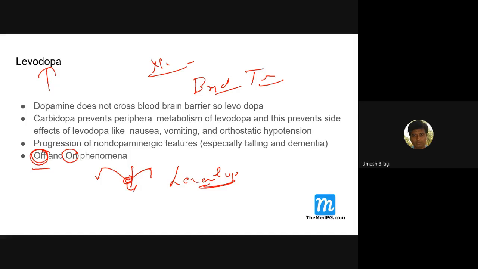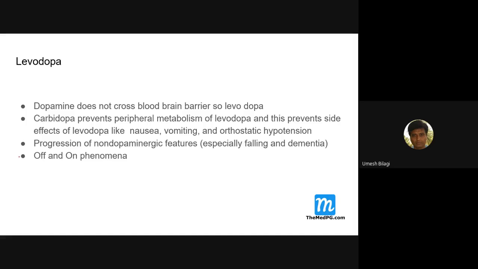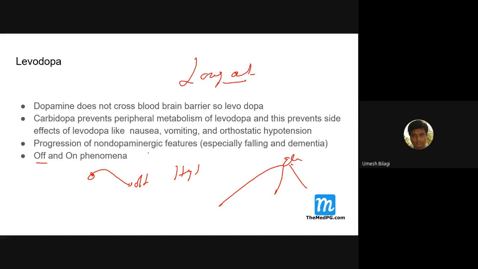So if you give a drug, there can be overshooting. Suddenly there is a peak plasma effect. During this time, the patient may develop dyskinesias. If you give a small dose of drug, there could be off phenomena. If you give a high dose of drug, there could be dyskinesia. Now to overcome that, long-acting preparations have come. But even then, there are a lot of limitations.